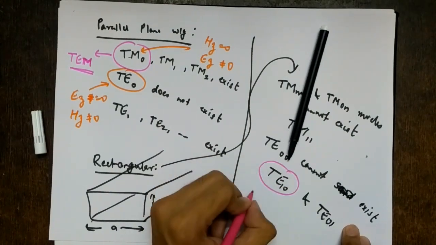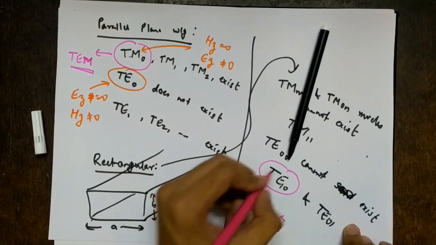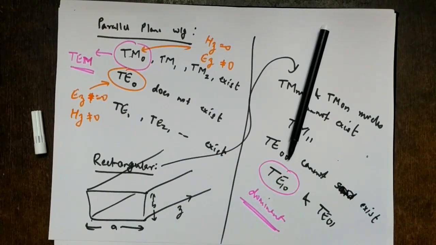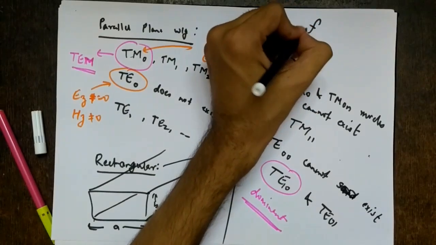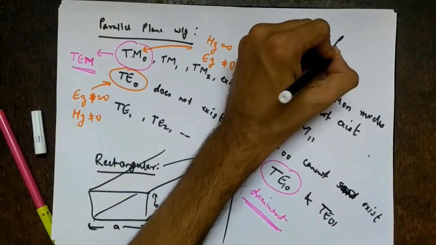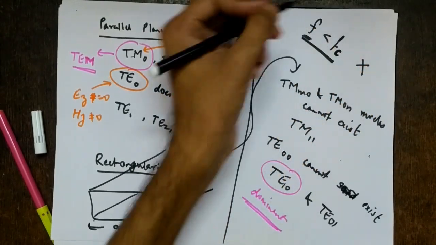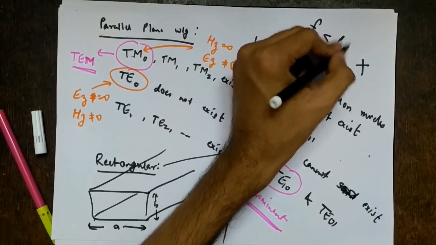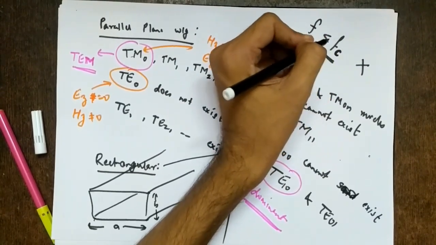Then we defined something called the dominant mode. What is the dominant mode? This was the dominant mode. Why is it called the dominant mode? Because the cutoff frequency for this is the lowest. And what is cutoff frequency? An electromagnetic wave will not be able to propagate through this waveguide if the operating frequency is less than Fc, where Fc is the cutoff frequency. In this case, wave propagation will not take place, right? So your operating frequency should be greater than or equal to this cutoff frequency, right?